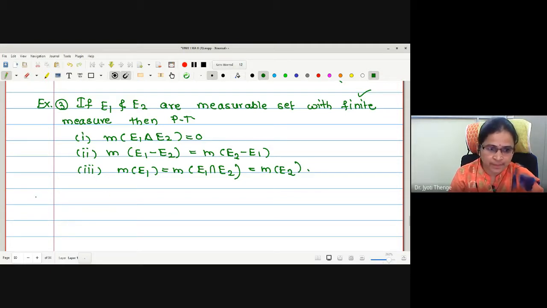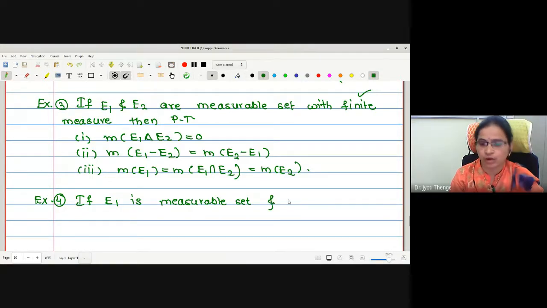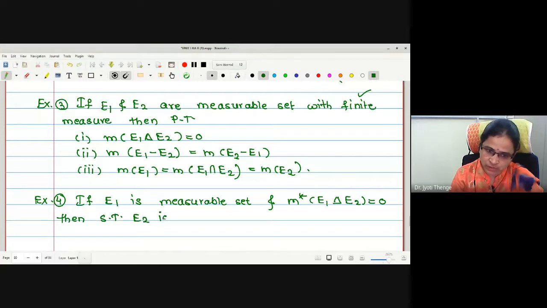Next, example number 4. If E1 is a measurable set and the outer measure of E1 symmetric difference E2 is equal to 0, then show that E2 is measurable.